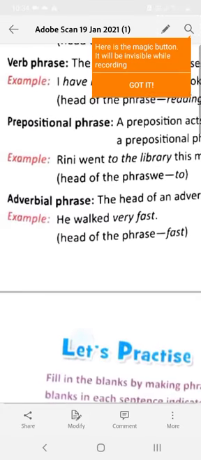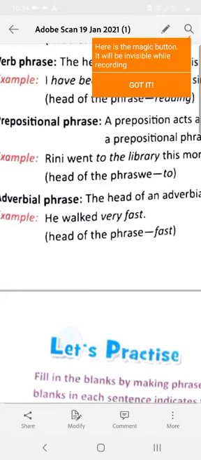Adverbial phrase, where the head word is an adverb. He walked very fast. How did he walk? Very fast. So very fast is a phrase. Where is the main word? Fast, and that is an adverb. So very fast is an adverbial phrase.